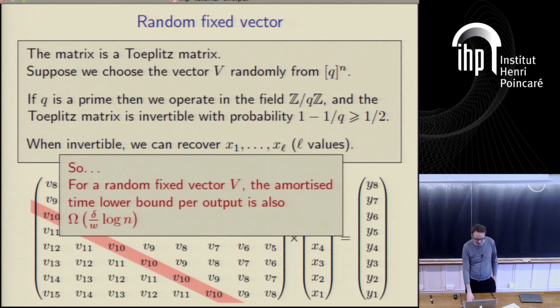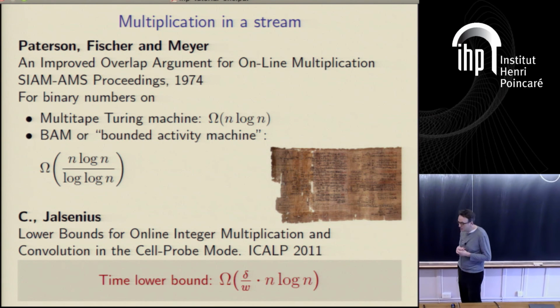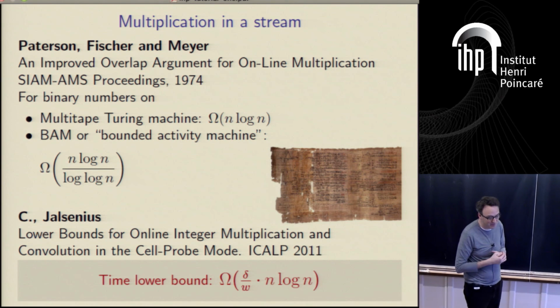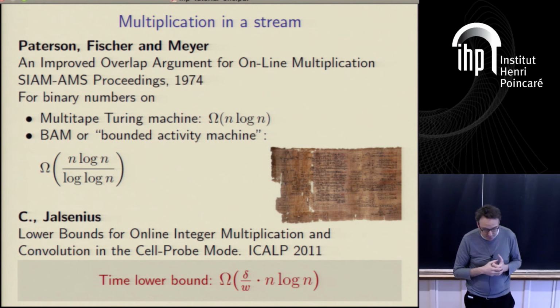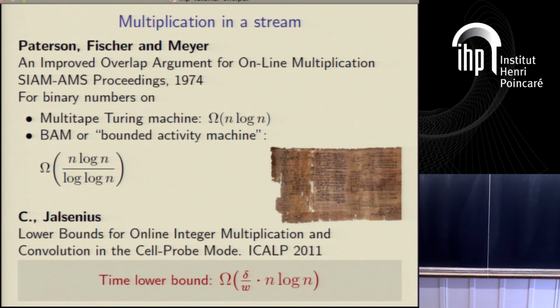Right, so quickly move on to multiplication. We had cross-correlation and multiplication. I'll just cover multiplication quickly and give you a more or less complete proof. Well, not quite, more or less what's going on. If we remember, there exists a lower bound of n log n in the multi-tape Turing machine model for the multiplication problem, and n log n over log log n.